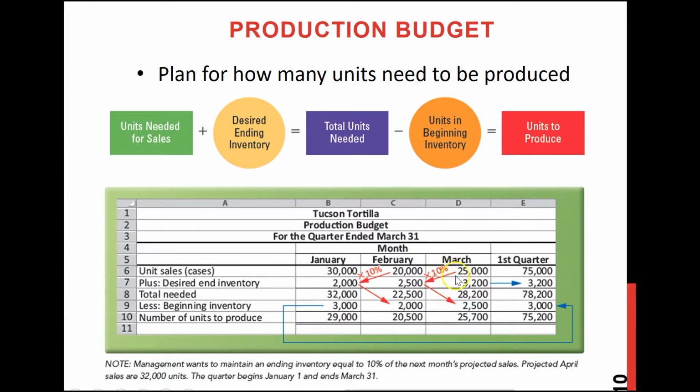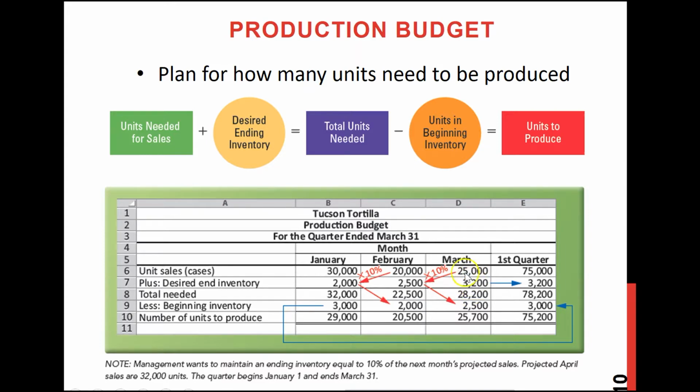So we're gonna do the same thing for March. But for March, you also need to figure out what should be the ending inventory, but you really don't know what is the targeted sale for April, right? Because we are just showing in this table only the first quarter. But for every problem, it will be given to you. So this problem also tells that their projected April sales are 32,000 units. So this is April's targeted sales, so they will always keep 10% of it as their desired ending inventory. And this is how you got that for the month of March, their desired ending inventory is 3,200.